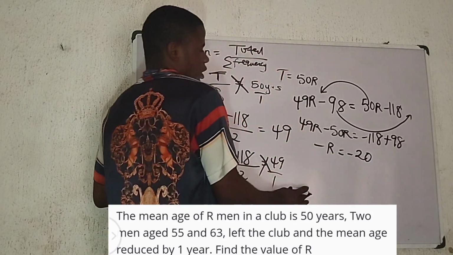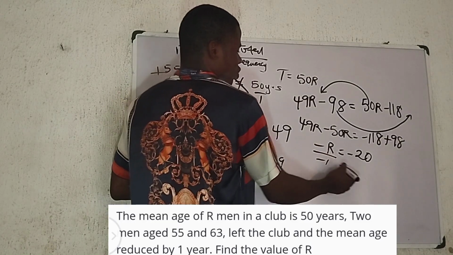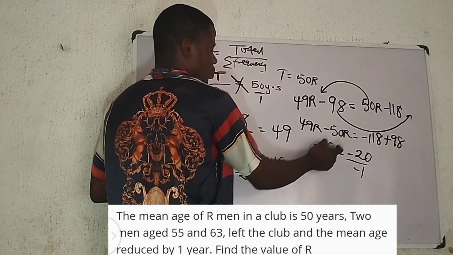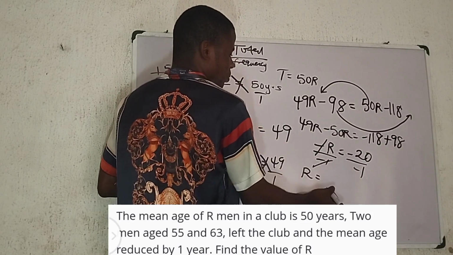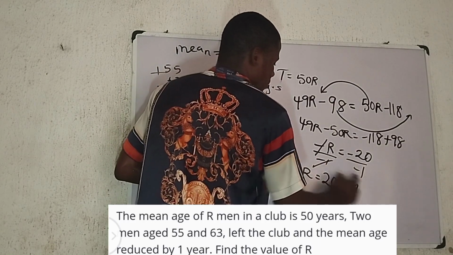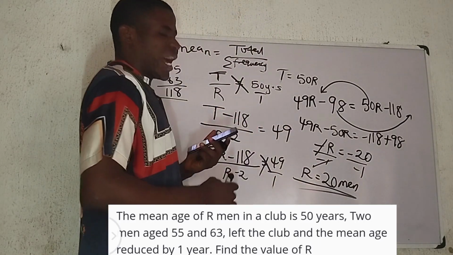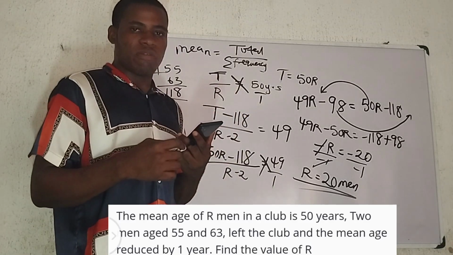49R minus 50R is minus 1R, equals minus 118 plus 98, which gives me minus 20. Now divide both sides by the coefficient of R, that is minus 1 over minus 1. They cancel. So I have R equals minus divided by minus is plus, 20 divided by 1 is 20. So the number of men, R, is actually 20.